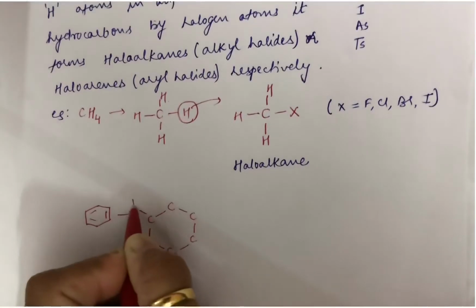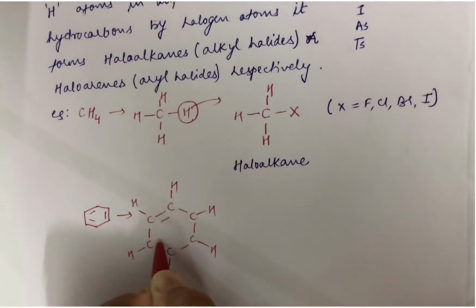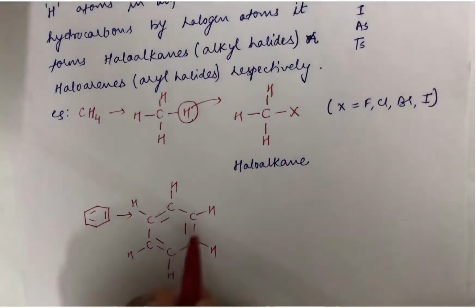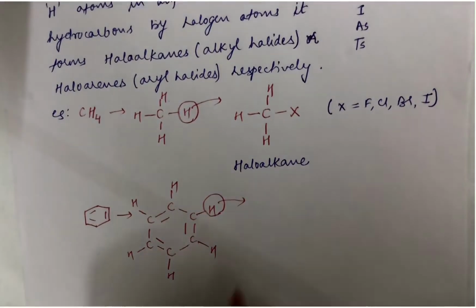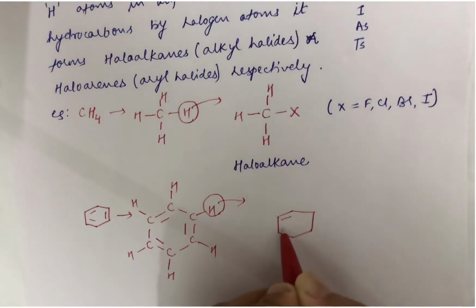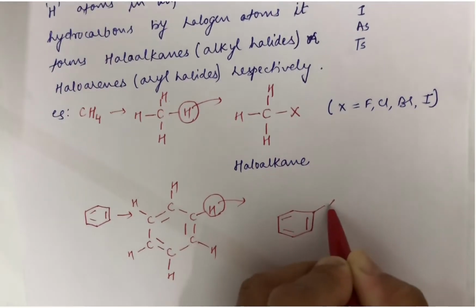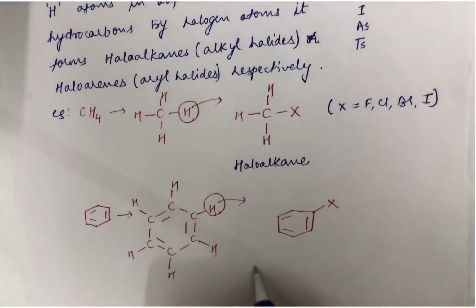So I am showing you 6 hydrogens attached to carbon like this, and the double bonds present in benzene. Now I wish to replace this particular hydrogen. If I replace it and put a halogen, I get something called haloarenes.